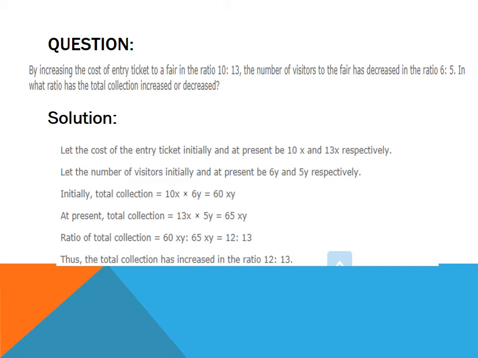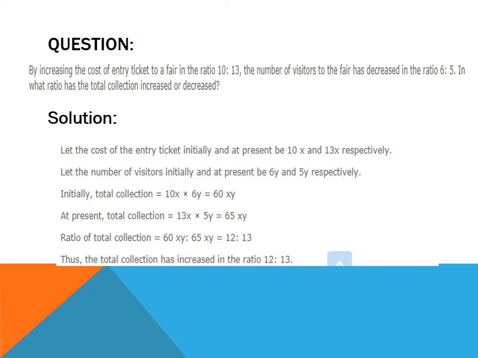Similarly, the number of visitors has decreased in the ratio 6:5. So we can assume the number of visitors initially to be 6y and at present the number of visitors to be 5y. Then the initial total collection will be equal to cost of entry ticket multiplied by number of visitors.